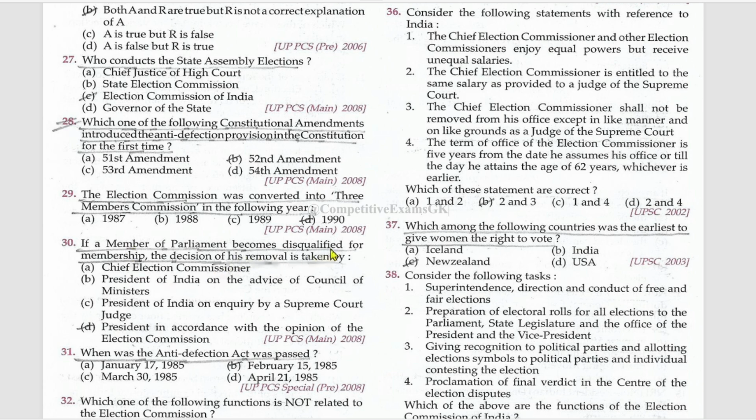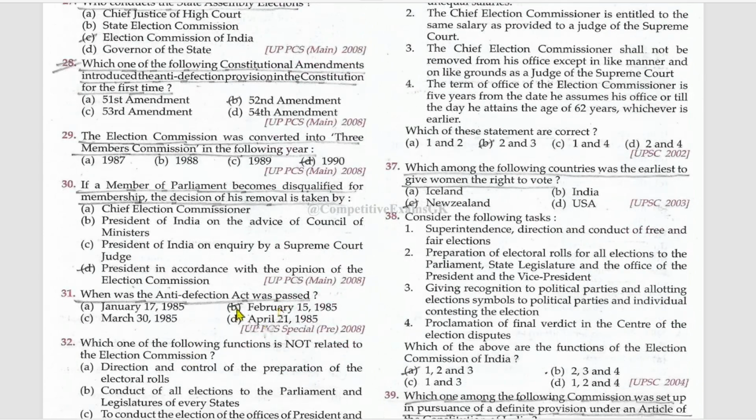If a member of parliament becomes disqualified for membership, the decision of his removal is taken by the president in accordance with the opinion of the Election Commission. When was the Anti-Defection Act passed? On February 15th, 1985.